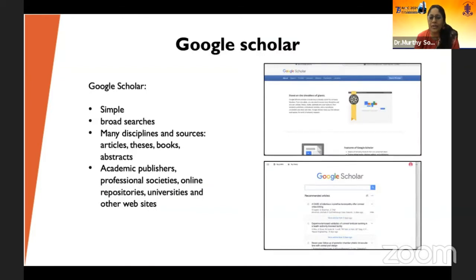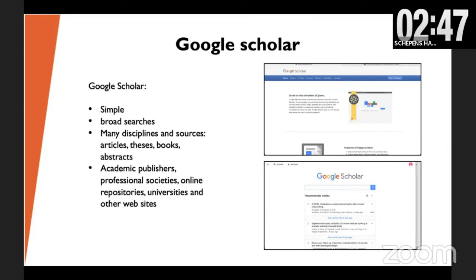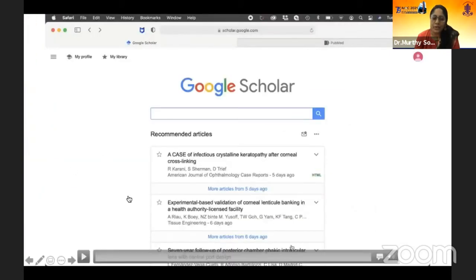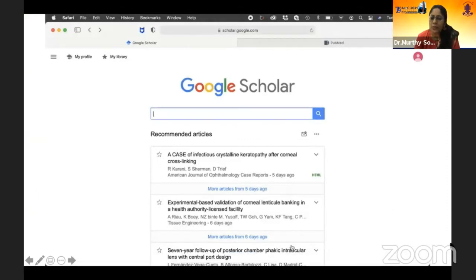And I also like Google Scholar. This is also my go-to, because unlike PubMed, which is a little bit limited, Google Scholar uses the massive search engine of Google, and it can give you not just scientific literature, but a lot of other things which may not be peer reviewed. So if you're searching about it just to understand, it's different. But if you're searching about a subject in order to write, then Google Scholar is not the best resource, but it works. So I'm going to take you through a very short video talking about both in real time.